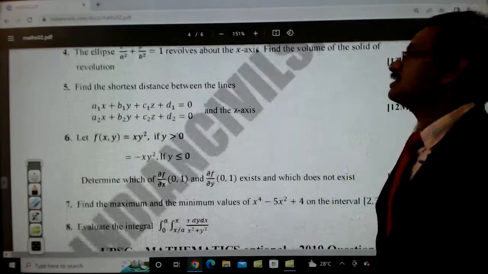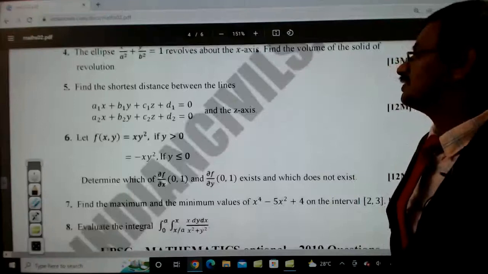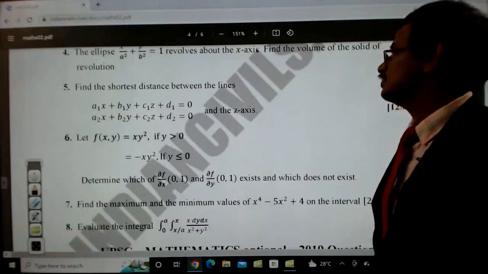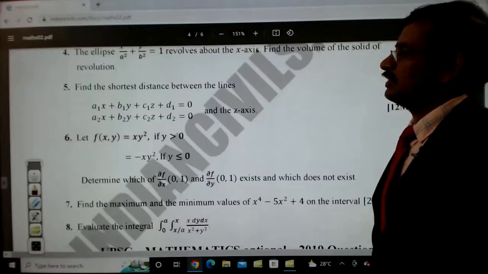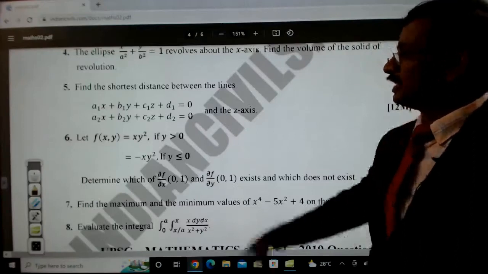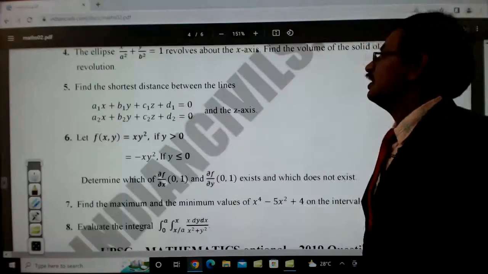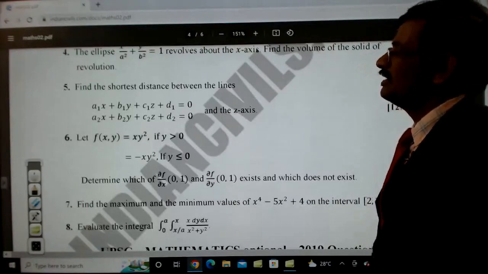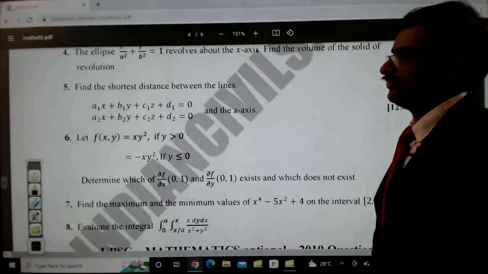And find the shortest distance between the lines a1x plus b1y plus c1z plus d1 equal to 0, a2x plus b2y plus c2z plus d2 equal to 0, and the z-axis. So two plane equations were given, and then the z-axis was given, and he asked us to find the shortest distance between them. So this is a solid geometry question. It's not a calculus question, but that's okay.